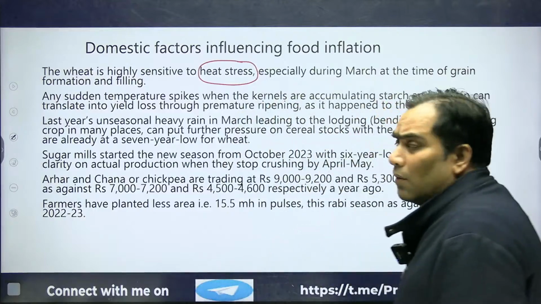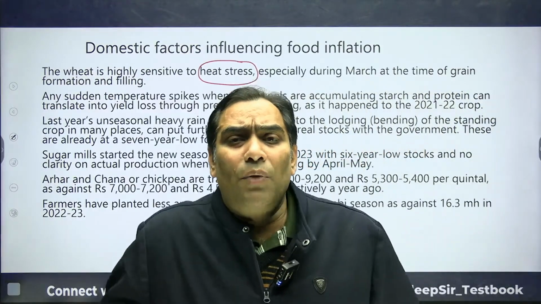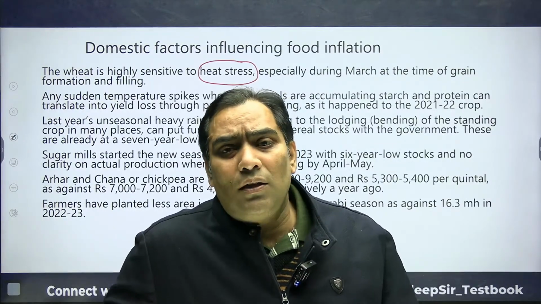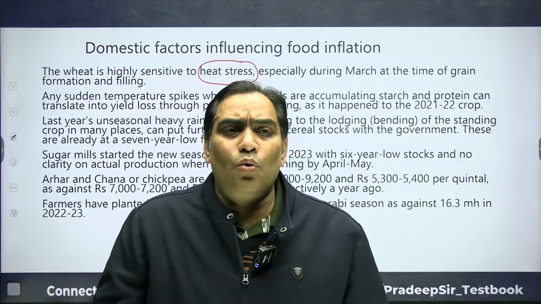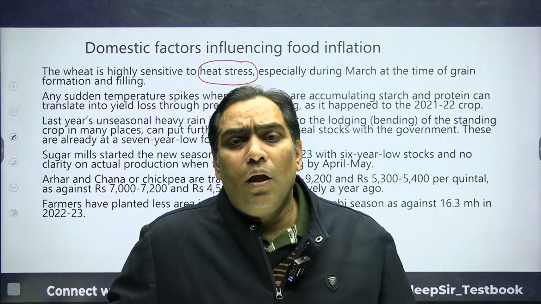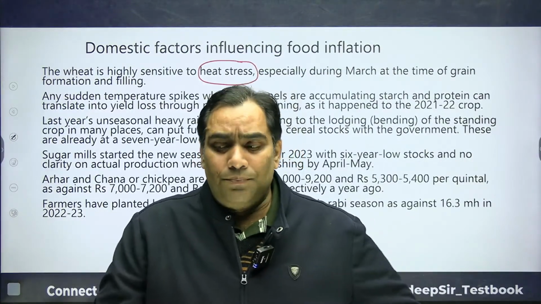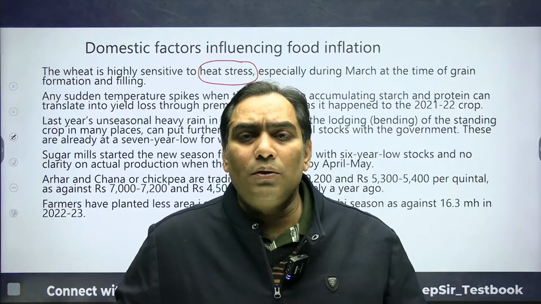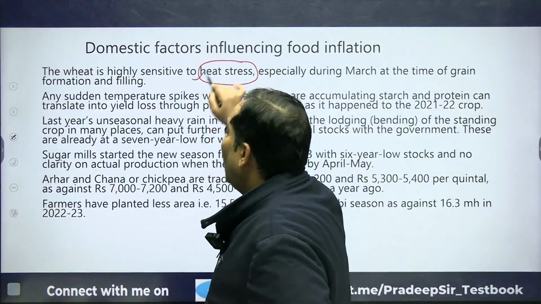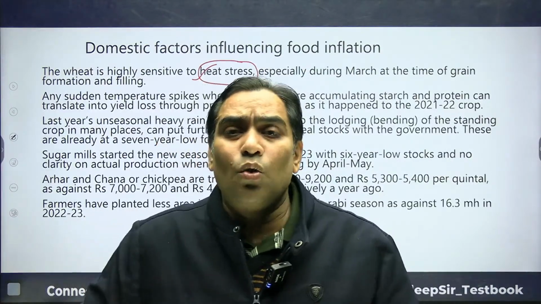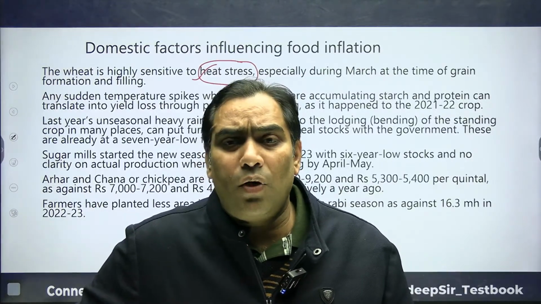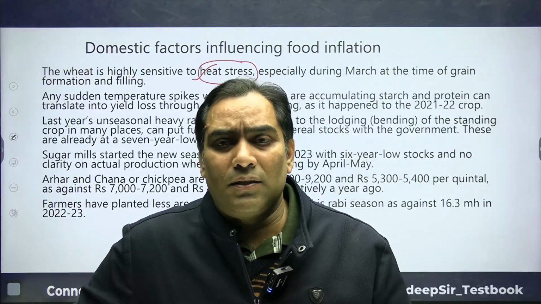But we have to understand that the formation and filling of wheat takes place in March. If the temperature increases in March, as expected, then there is going to be an issue, because wheat is very sensitive to heat stress. Then there can be an issue in production, and if there is an issue in production, it may lead to inflation in prices.